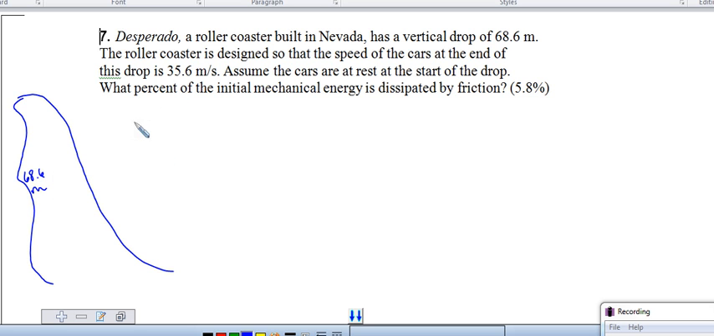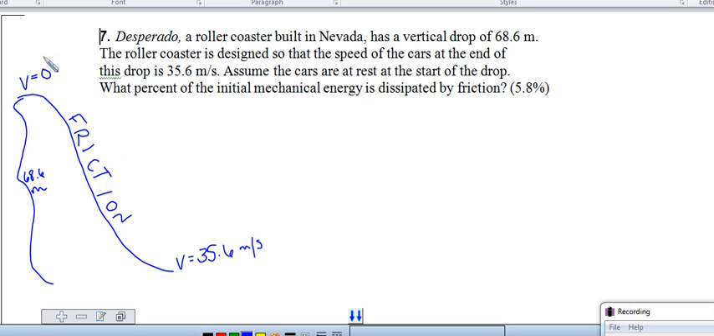It says the roller coaster is designed to have a speed at the end of the drop of 35.6 meters per second. Assume the cars are at rest at the start, so velocity at the top is 0. And the question is, what percent of the mechanical energy at the top, or the initial mechanical energy, is dissipated by friction? So there is friction throughout the whole drop, and we're supposed to find the percent of the energy at the top that goes to friction.